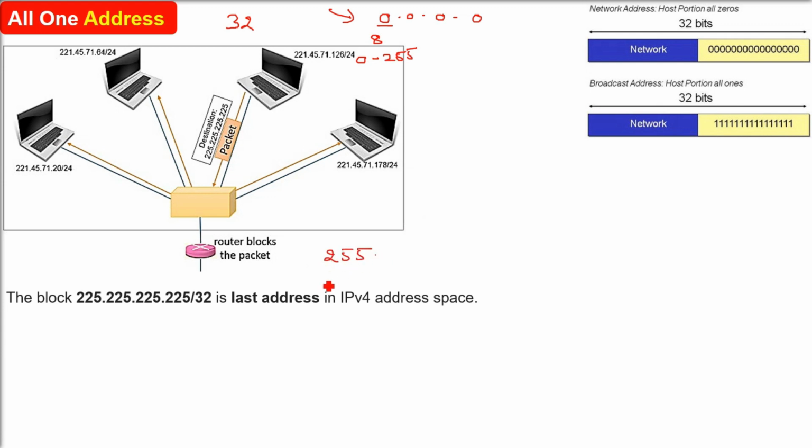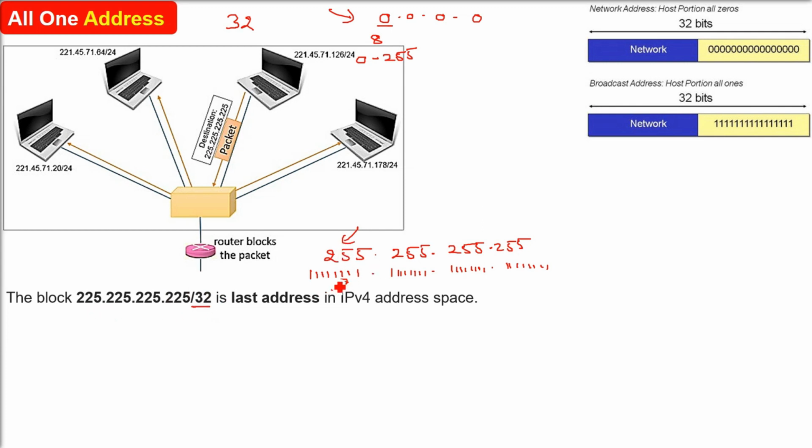So if you have a block which is 255.255.255.255/32, /32 is actually the CIDR. 255 is simply 8 ones. This is the last address in the IPv4 address space. 0.0.0.0 is the first one, and the last one is this one. So this all-ones address is actually the last address in the IPv4 addressing scheme.